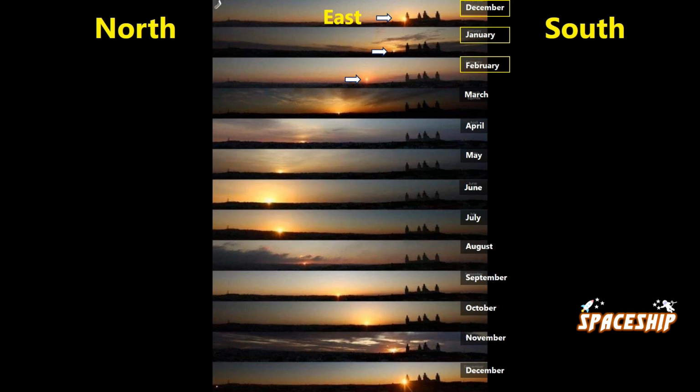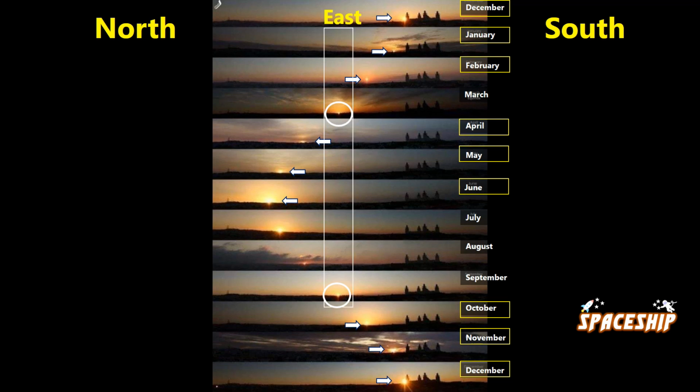In the months of summer, that is during the months of April, May and June, the sun rises more towards the north of east, reaching its farthest north in June. After that, the sun starts moving south again, reaching its maximum south of east in December. Then again, it moves back northwards. And the cycle continues. So the sun keeps moving between north and south of east. There are only 2 days of the year where the sun rises in the exact east and sets in the exact west, which are in the months of March and September.